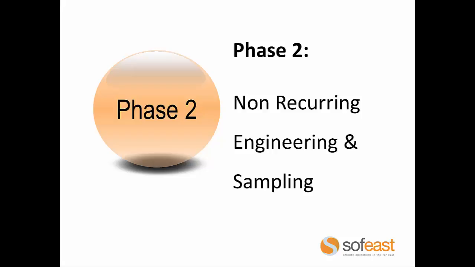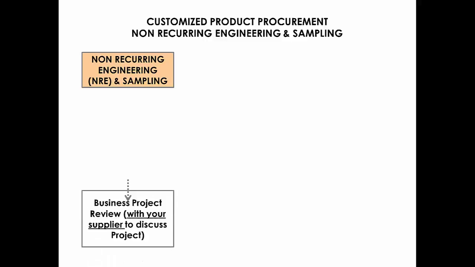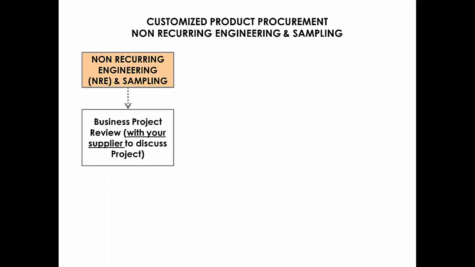The next phase is the non-recurring engineering and sampling phase. This is where any tooling, for example, would be commissioned. The first step is to have a business project review meeting with your chosen supply partner to go through the project plan in detail with respect to their involvement.